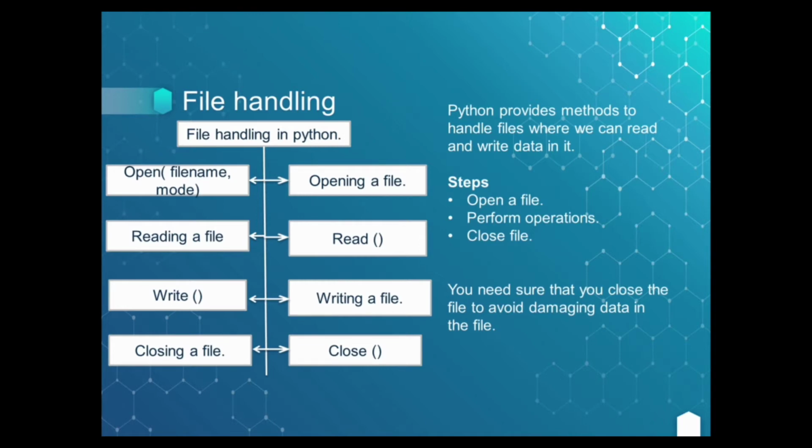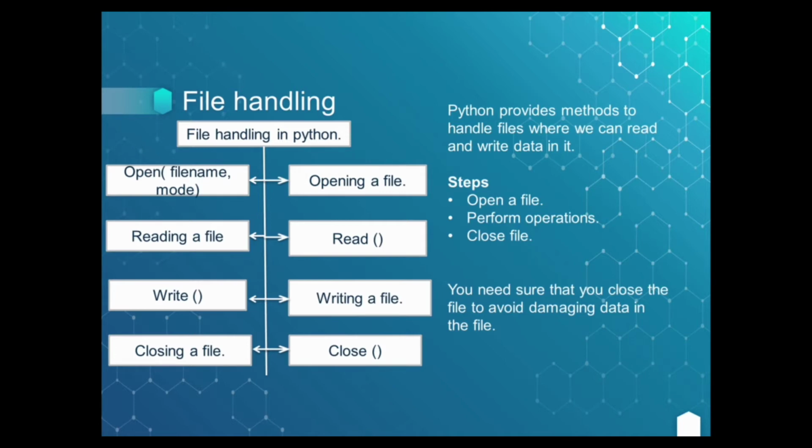You can handle the data in the following steps: opening a file, reading a file, writing, and closing. By using these commands, you can perform the operations in the Python program and save a file in text format. By opening a file, you have to use the open command, open parenthesis, and file mode.